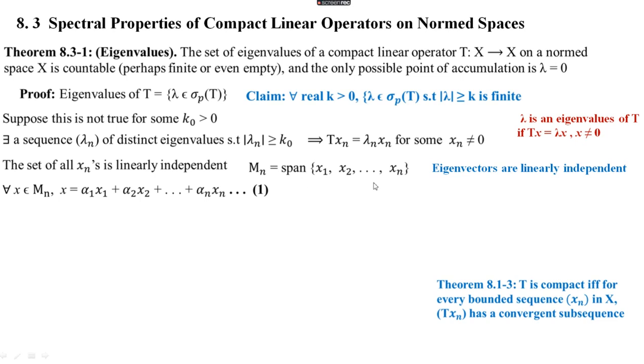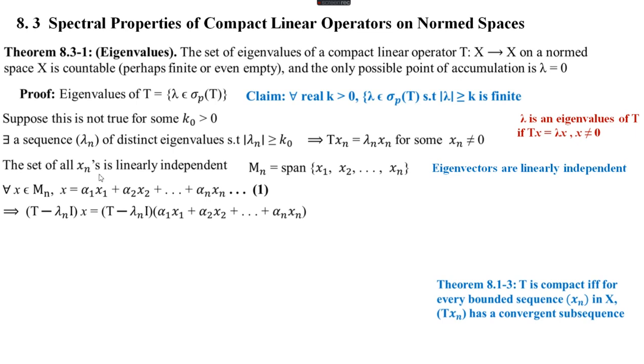So every element of M n is a linear combination of x1, x2, etc., x n. So for every x belonging to M n, x can be written as alpha 1 x1 plus alpha 2 x2 plus etc., alpha n x n, where alpha 1, alpha 2, etc., alpha n are scalars.